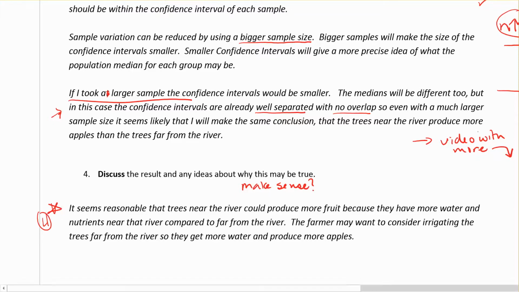And again, if you haven't watched the video about sampling variability to get this idea about what this paragraph is about more, go on and watch that as well.